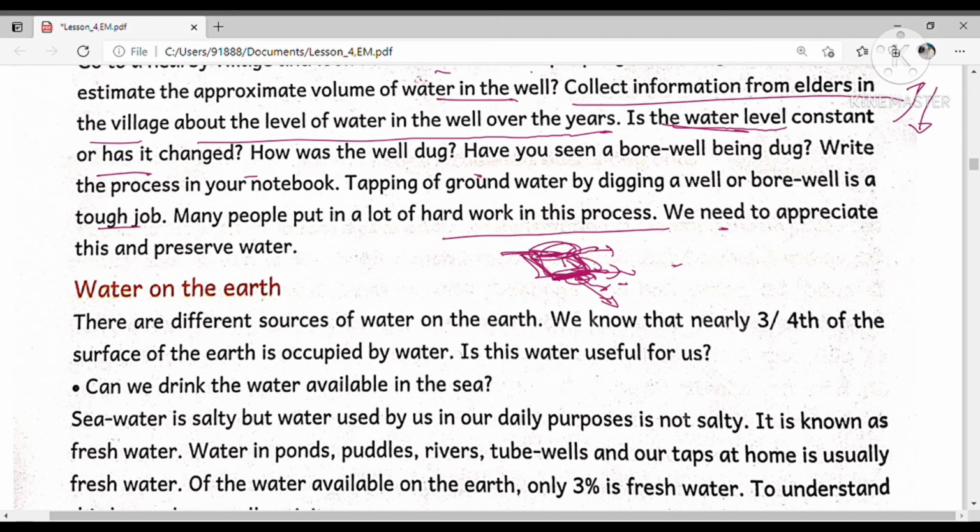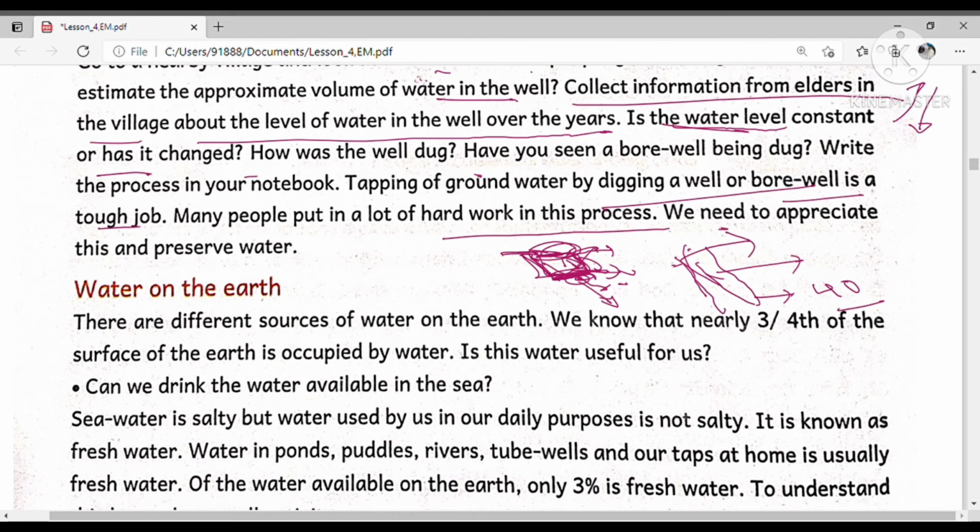Now let us move on to the next. How is a bore well dug? A bore well is much deeper when compared to a well. For this we need some machinery. A narrow hole is drilled into the ground, and water is drawn through a pipe or pump. The depth to be drilled should be at least 40 meters, nearly 40 meters of digging, for a well or bore well.